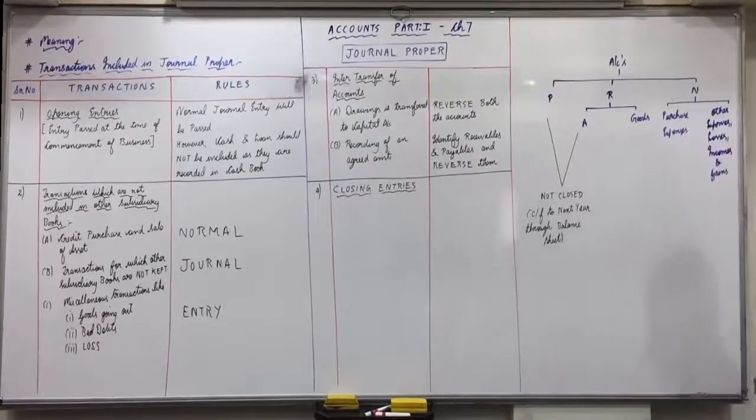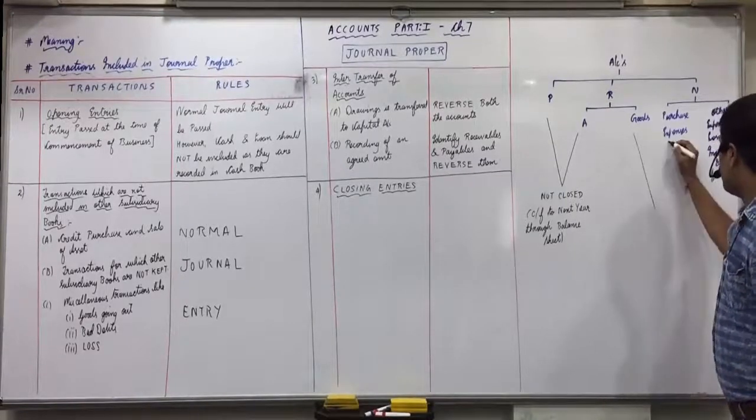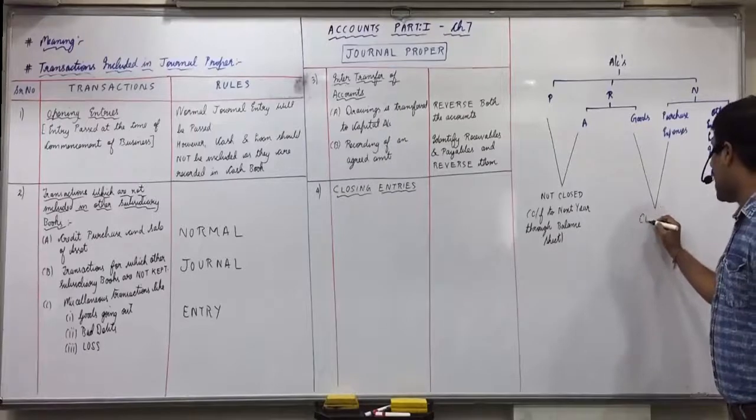For example, if I have a building of 20 lakhs in this year, and if it is not sold, will I have that building in the next year also or not? Yes. So it's carried forward to next year, through balance sheet.